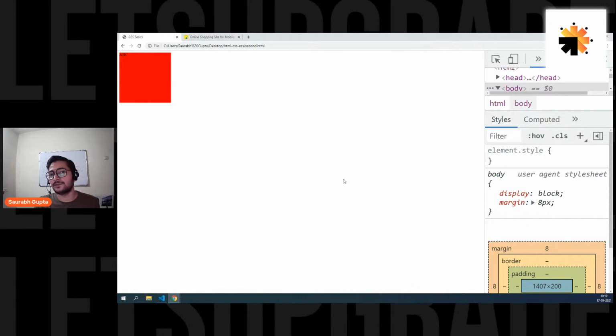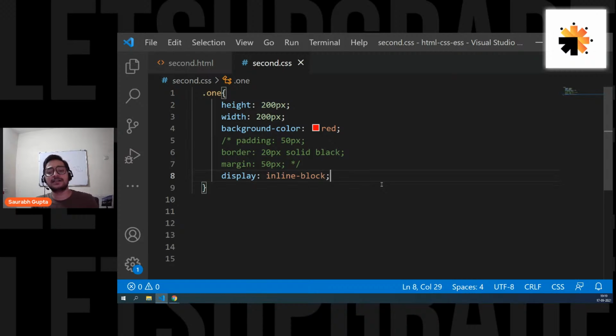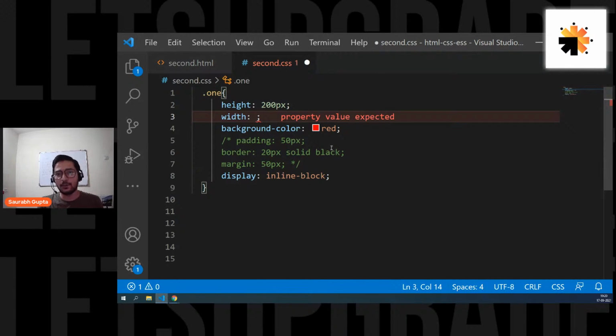Pixel is one of them. But now we're also going to talk about percentage, because percentage is one of the most important units for measurement of elements in CSS and HTML. So basically, guys, you can also give your width and height in percentage, mostly width.